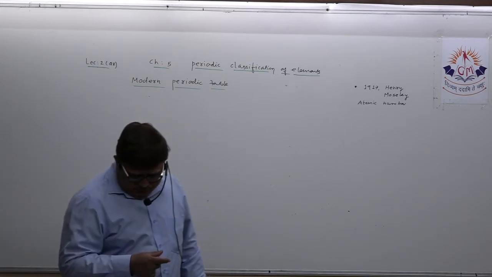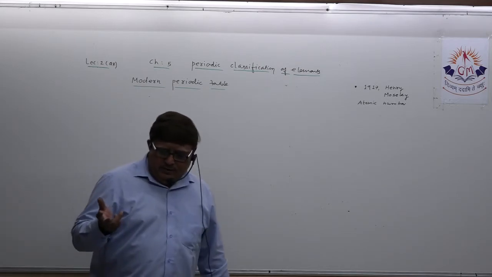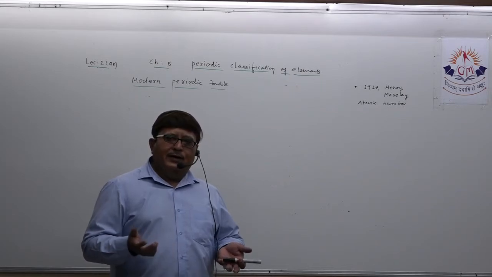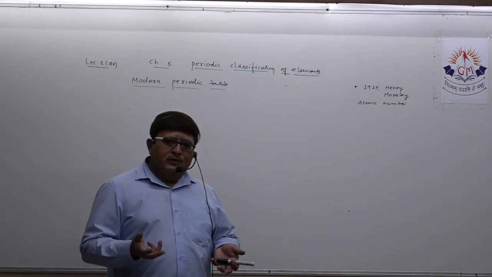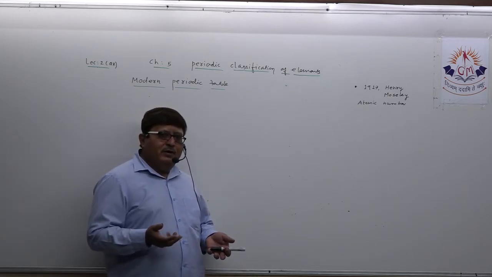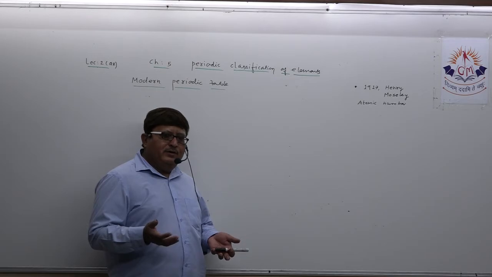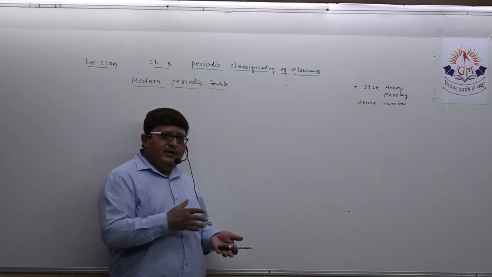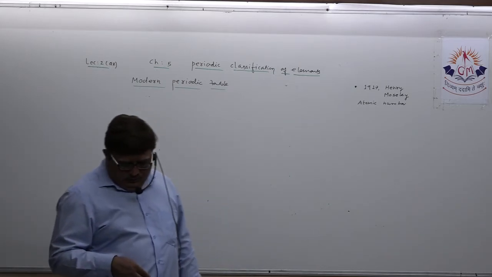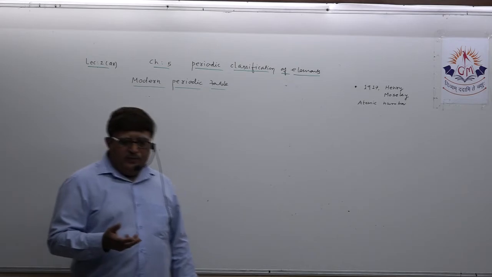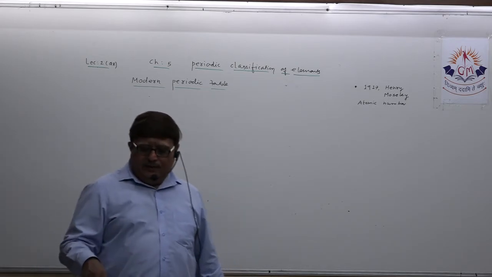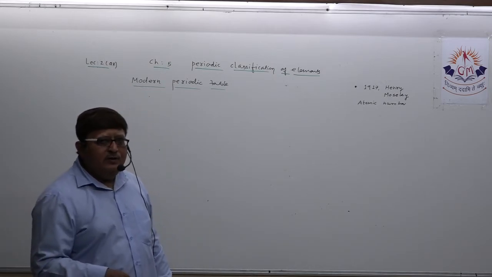That is also cleared. Is it possible to have an element with atomic number 1.5? That cannot be possible because atomic number is a whole number. No element will have an atomic number in decimal fraction like 1.5. So it is not going to happen that a few elements will appear between hydrogen and helium. Not possible at all. So that is also removed. Where do you think hydrogen should be placed in the modern periodic table? First group and first period, because the atomic number of hydrogen is 1 and we can adjust it very easily.